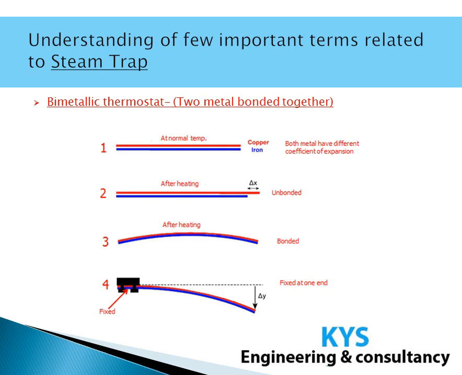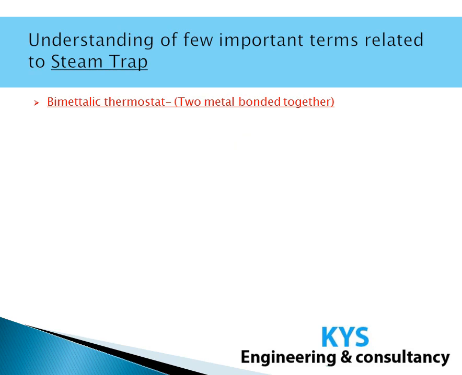This downward movement is used to open or close a circuit, which we see in the next slide. In this figure we see that the bimetallic strip is fixed at one end and is in contact with another mechanical circuit at the other end, and this is at normal temperature.